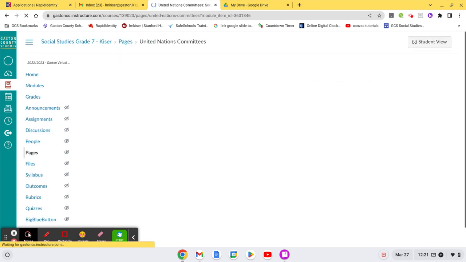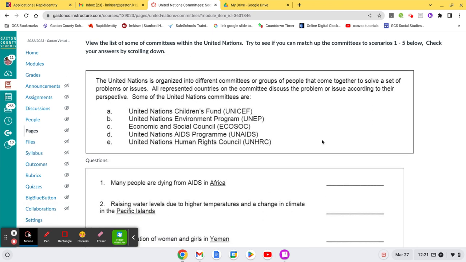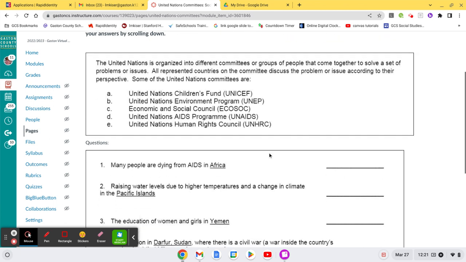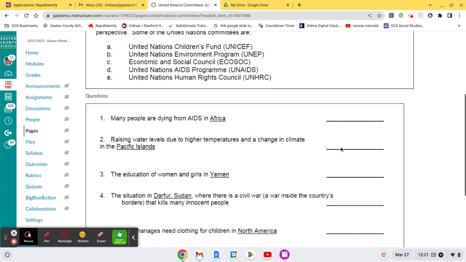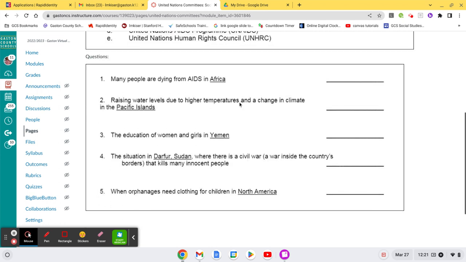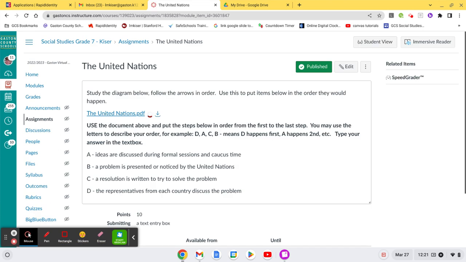All right. And then this is kind of similar. These are the committees that the United Nations is organized in. Notice one deals with children, one deals with the environment, one is about the economy, one all by itself deals with AIDS, and then one deals with human rights. So this is a group of people from all around the world who try to settle issues that pop up in other countries. So again, look at 1 through 5 and see if you can match them to A through E here, and then scroll down and check your answers for that. So this is a self-check sort of thing.